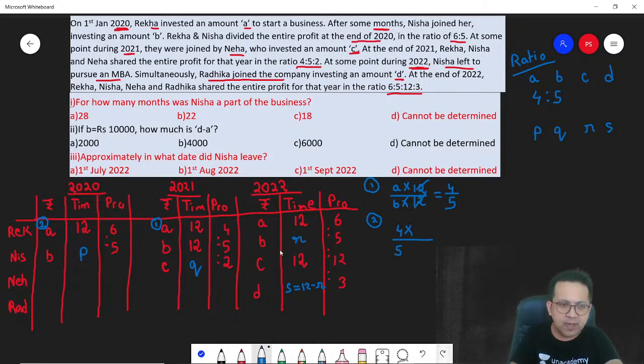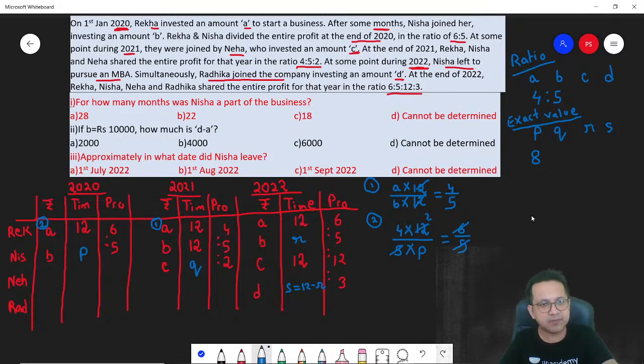So 4 into 12. Again, I'm looking at 2020. Rupee into the time period, so the time period is 12. And then B into P, where P is unknown, is 6 by 5. 5 cancels. 6 ones are 6, 6 twos are 12. Can I say P is equal to 8? What is P? This is the exact value. This is not a ratio. P is actually the exact value which we calculated to be 8. Correct? Moment you know A and B.